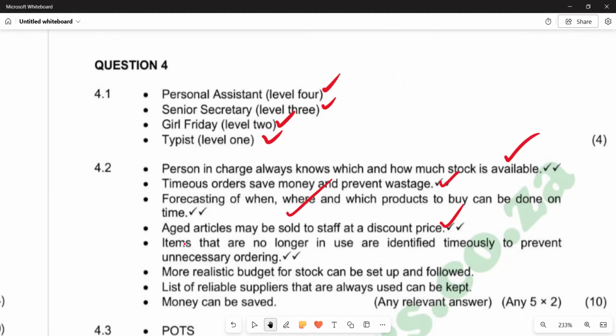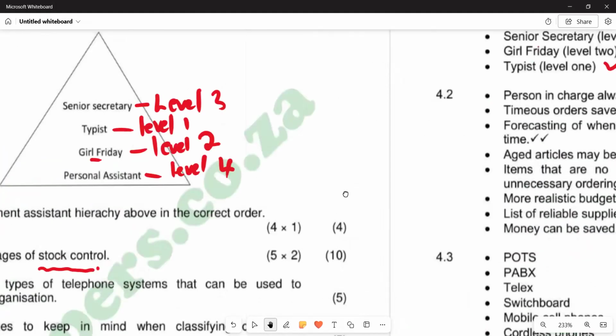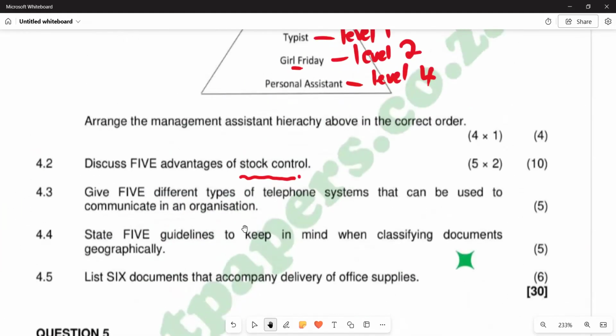We move on to the next part, question 4.3: give 5 different types of telephone systems that can be used to communicate in an organization. What are the types of telephone systems?